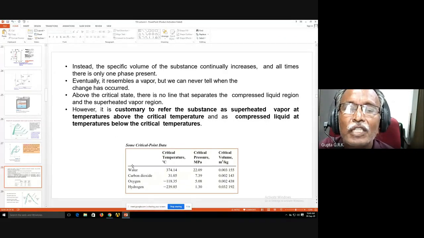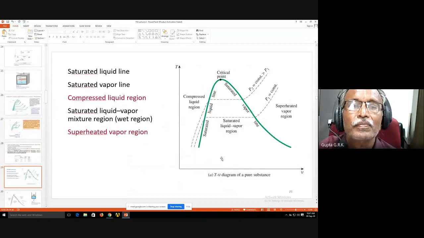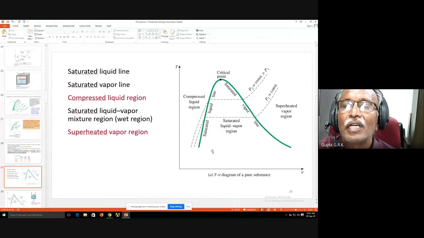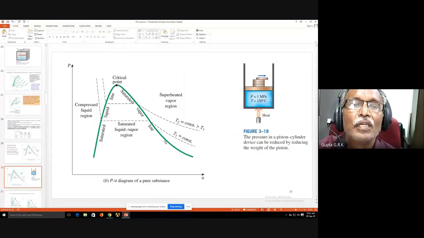And some critical points for various substances are given here: critical temperature, pressure, and critical volume. Okay, again, I have already discussed this. This is the compressed liquid region, saturated liquid-vapor region, superheated vapor region, saturated liquid line, saturated vapor line, and critical point. And a constant pressure line goes like this. And similarly for the PV diagram, the same things will be there. Only thing is the constant temperature line will be in this way.